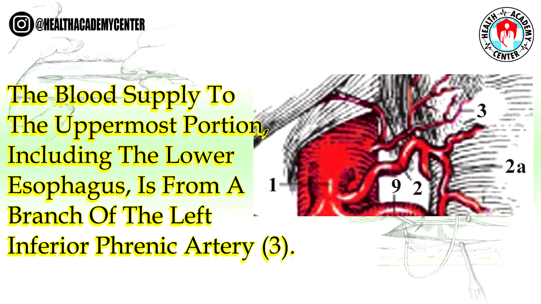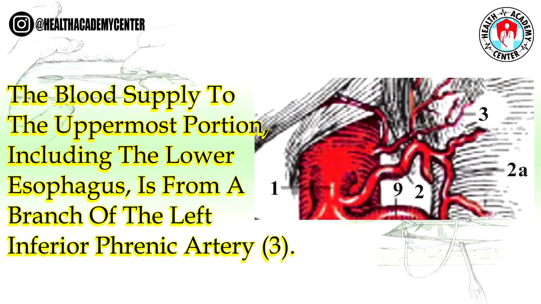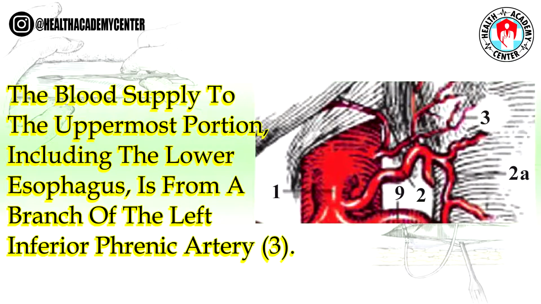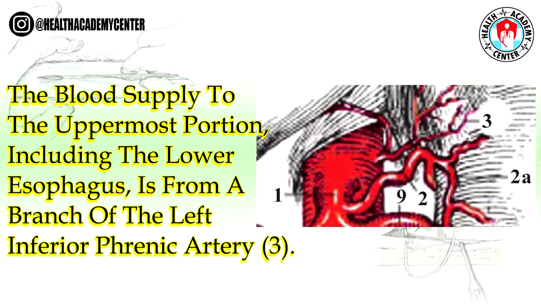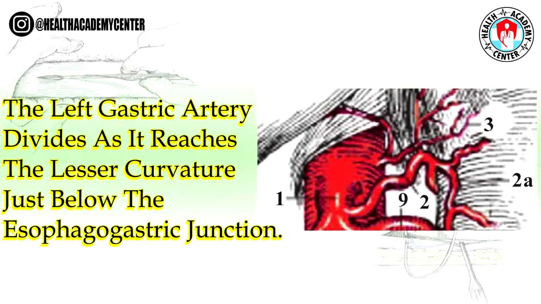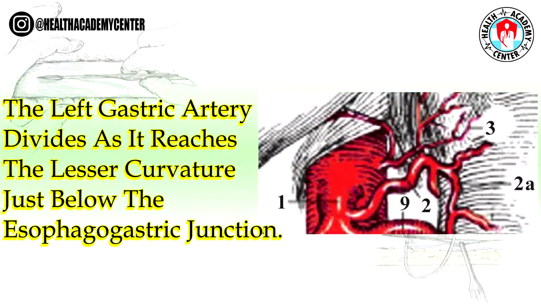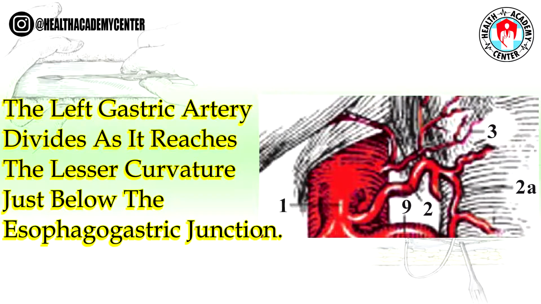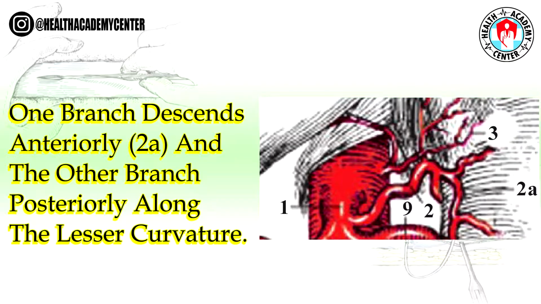The blood supply to the uppermost portion, including the lower esophagus, is from a branch of the left inferior phrenic artery, 3. The left gastric artery divides as it reaches the lesser curvature just below the esophagogastric junction. One branch descends anteriorly, 2a, and the other branch posteriorly along the lesser curvature.